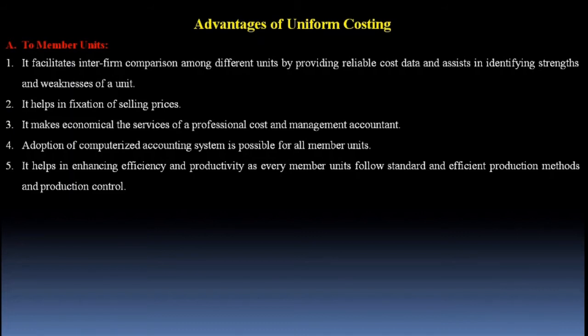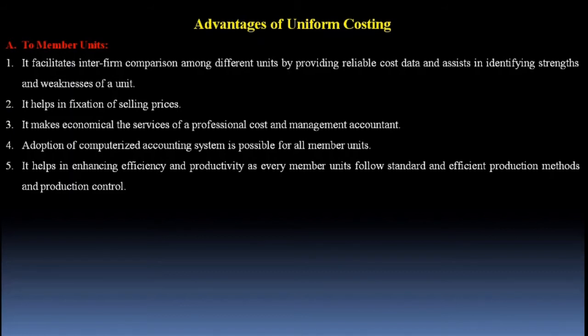Now, it is important. But again, the question arises, how does uniform costing help in enhancing efficiency and productivity of every member unit? Because all the participating companies share their production methods with the central organization, and the central organization compares all the production methods and comes to know the best production method.